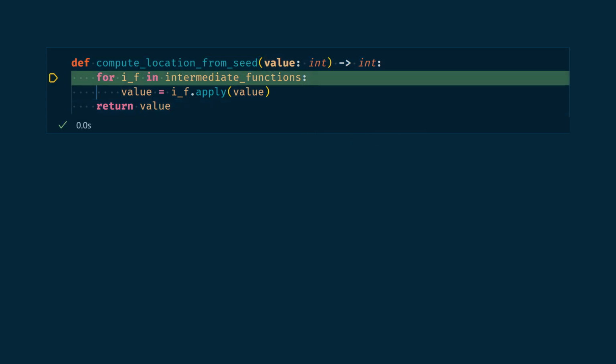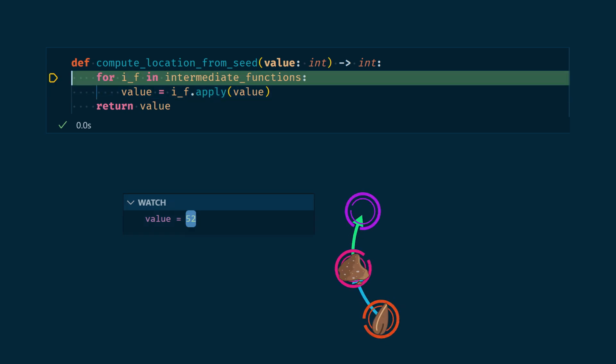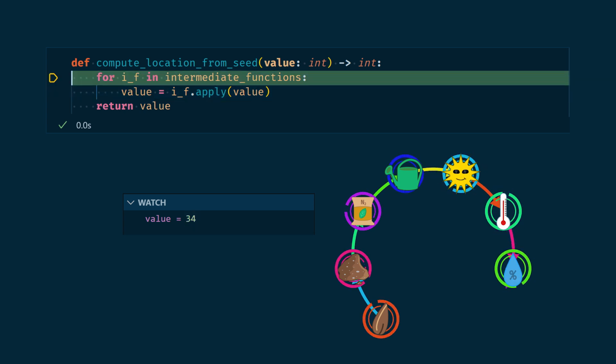So, for a seed input n, at first value equals n, then value equals f1 of n, then value equals f2 of f1 of n, then value equals f3 of f2 of f1 of n, and so on until value equals f of n, the composition of all our intermediate functions.